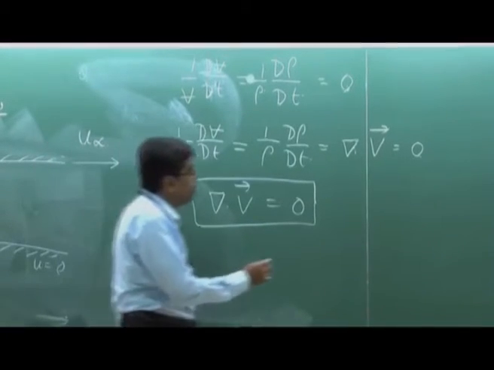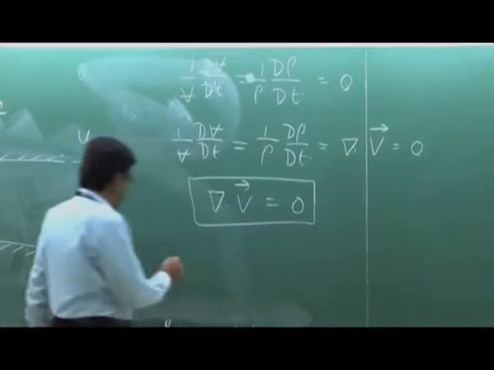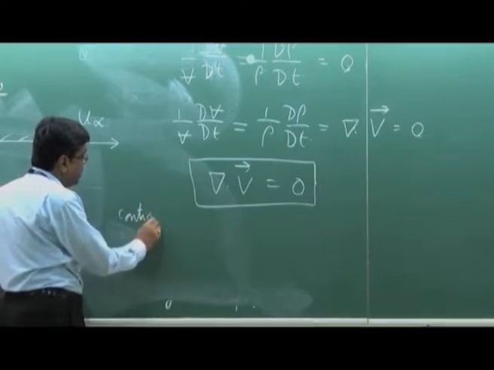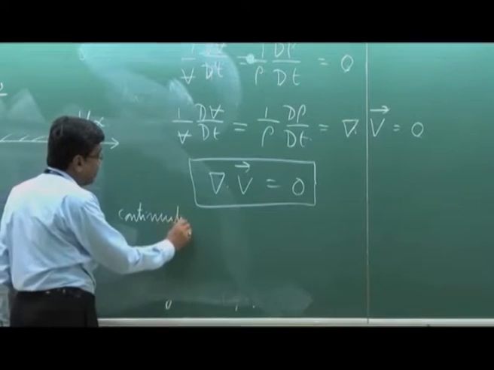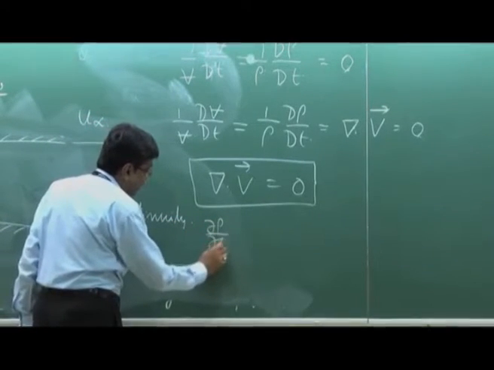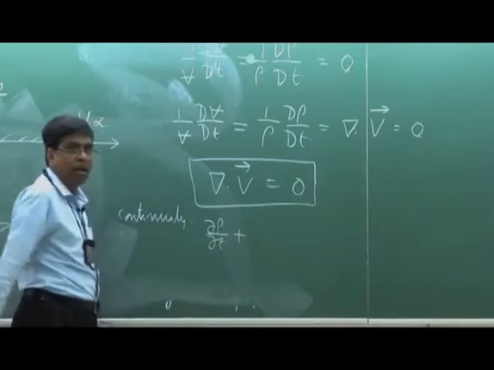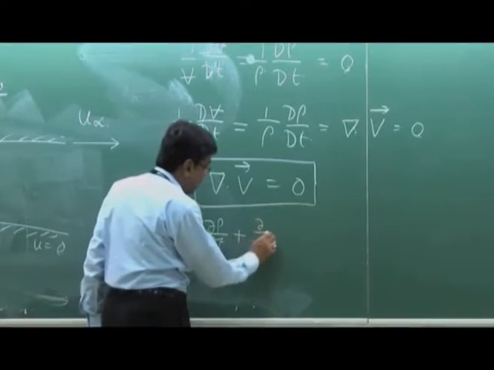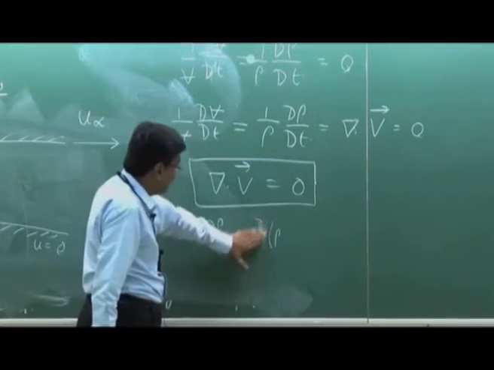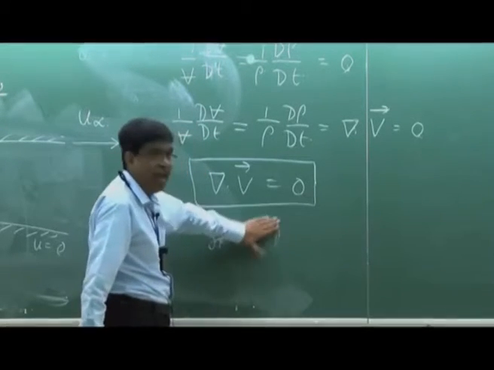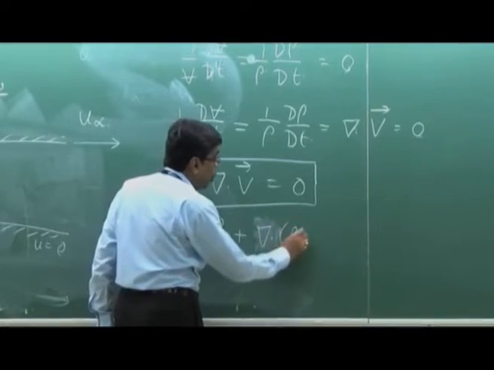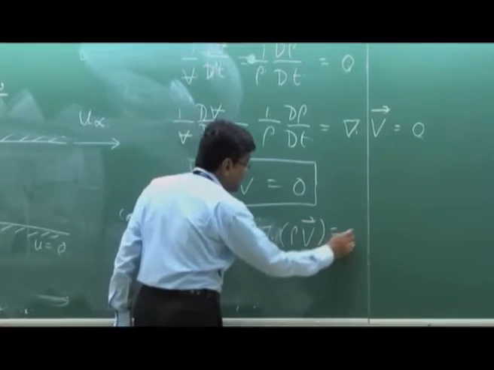Now the continuity equation, if you write here. Let us consider the Cartesian coordinate. I know the continuity is del rho del t plus, in a Cartesian coordinate system, del del x of rho u, or rather I will write in vector form, which will be valid for all coordinate systems: divergence of rho v, is 0.